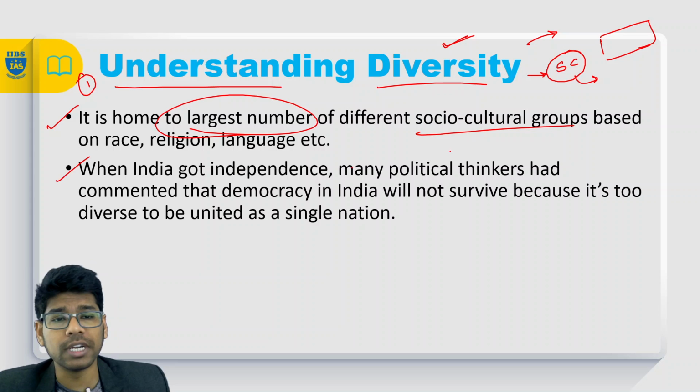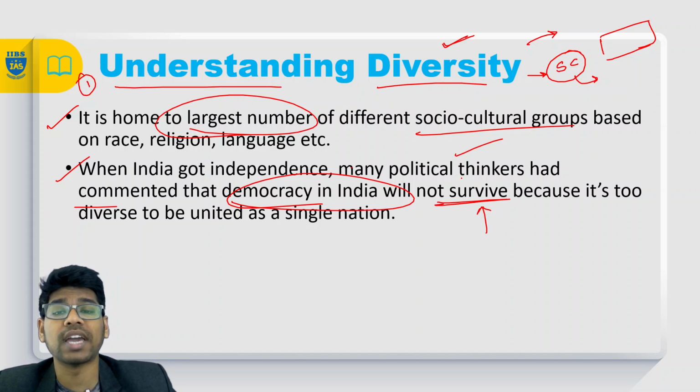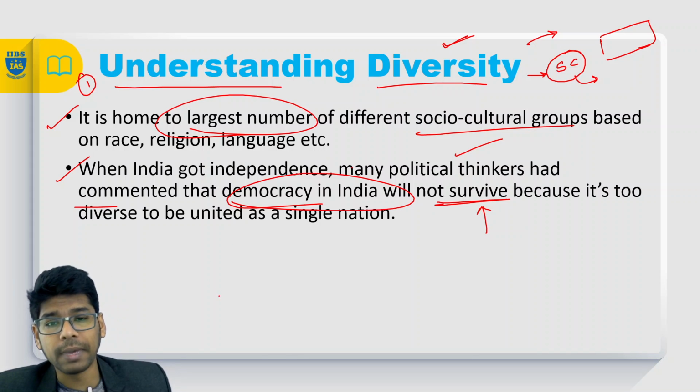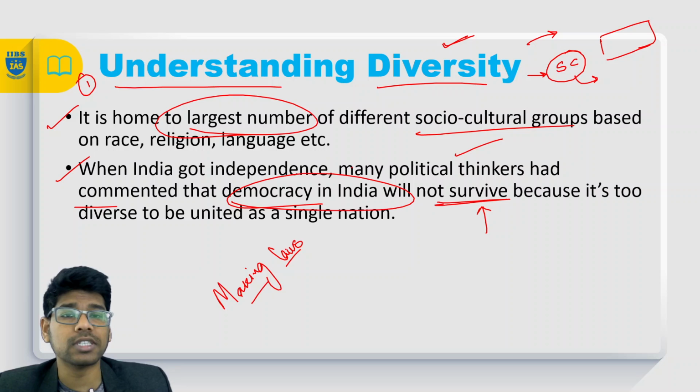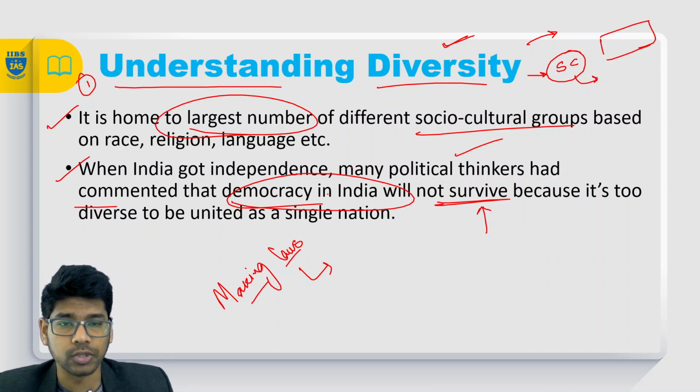When India got independence, many political thinkers commented that democracy in India will not survive because of that huge diversity, because making laws is extremely difficult. So people thought that India cannot become a successful democratic country. But India is one of the largest democracies in the world right now, and has been very successful in drafting the laws. Thanks to Dr. B.R. Ambedkar for drafting such a beautiful constitution.